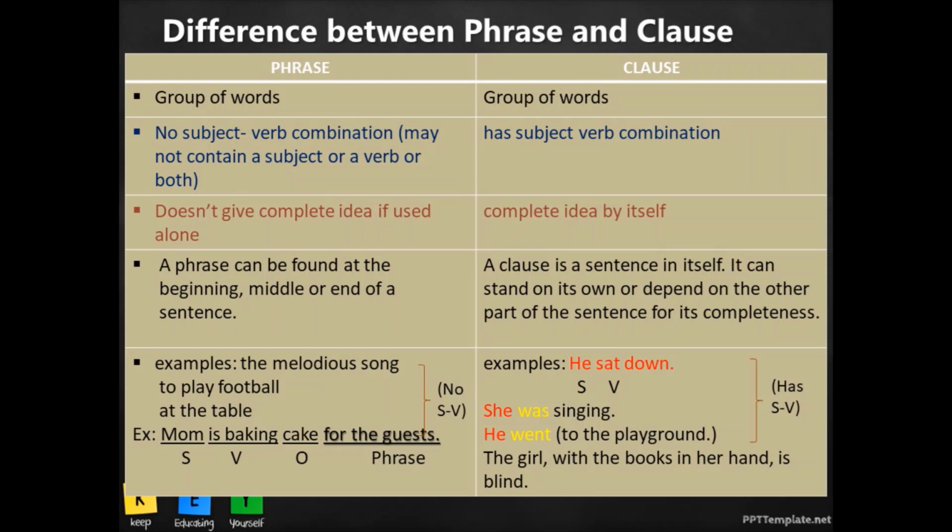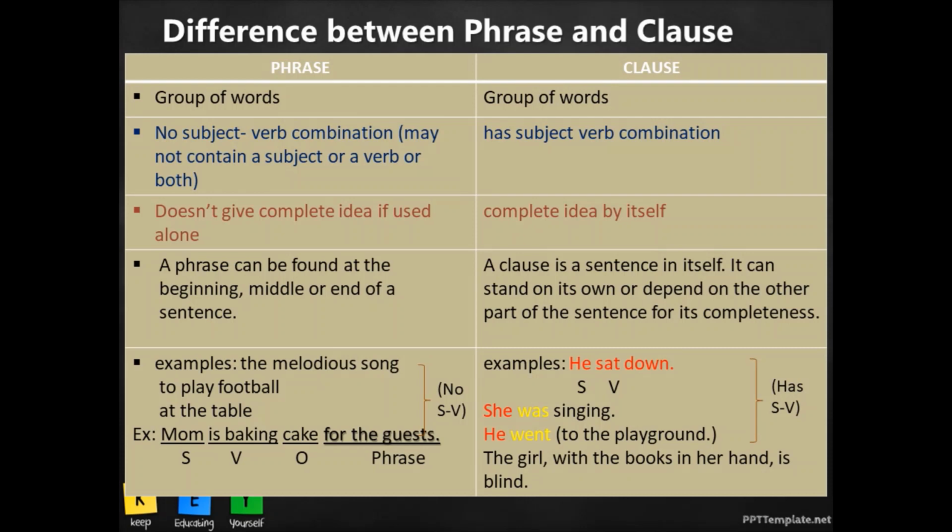So a phrase can be found at the beginning, middle or end of a sentence. Now this group of words can be found in the beginning of a sentence, in the middle or at the end of the sentence, right? So let's look at the examples of phrases. The melodious song.